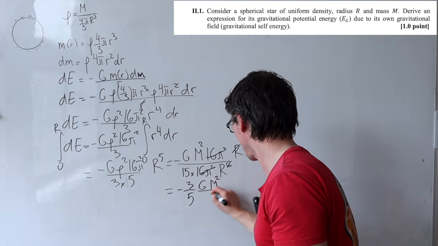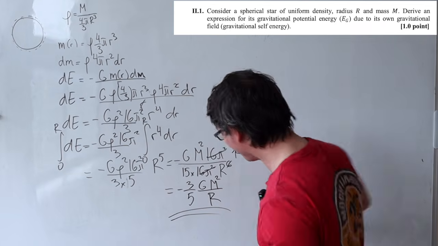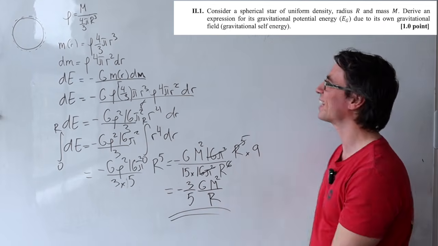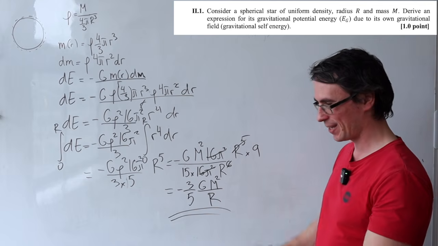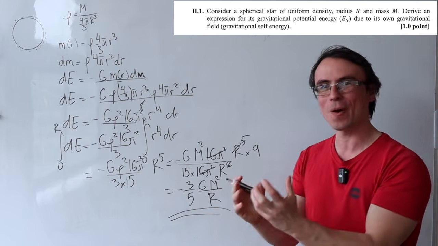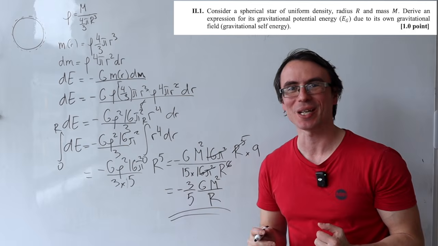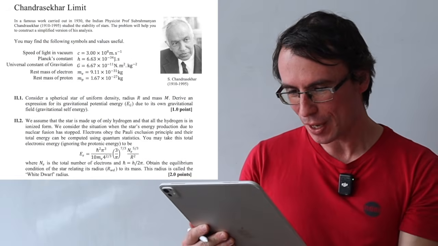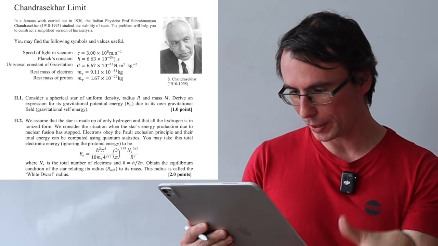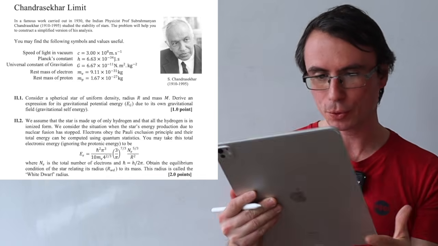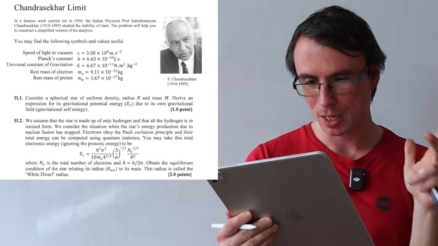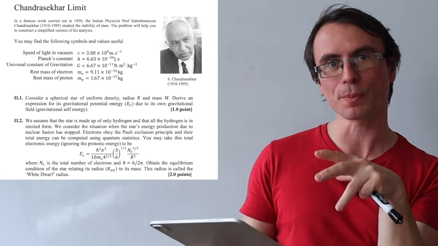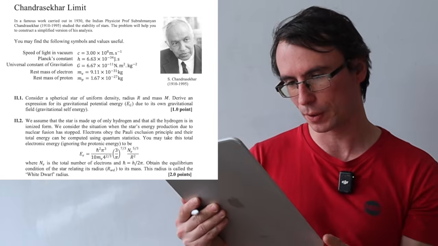Gm squared divided by r. And this here is a classic result for the overall gravitational potential energy. The next part involves some really beautiful physics. Let's have a look. So we assume that the star is made up of only hydrogen and that all the hydrogen is in ionized form. Okay, so we've got a whole bunch of protons and a whole bunch of electrons.